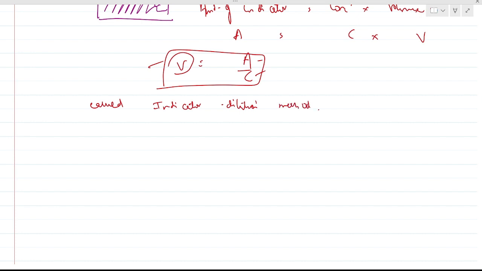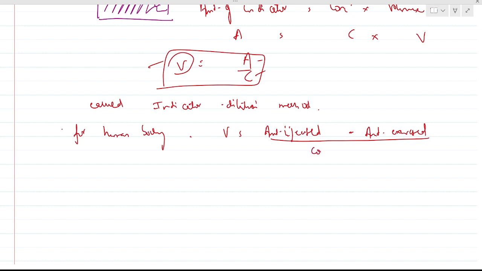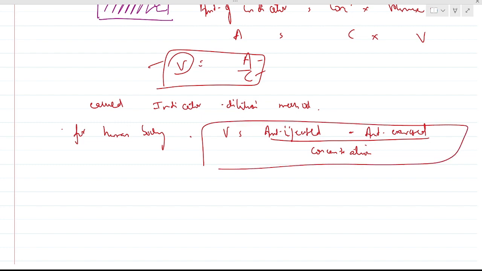For the human body, the volume that we measure is equal to amount injected minus amount excreted, divided by the concentration. This is the formula for the human body.